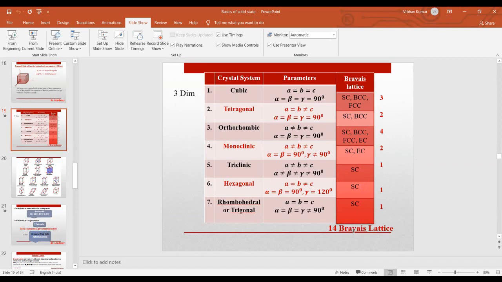Only on these 14 crystal structures is an actual crystal based; there will be no crystal beyond these structures. So this number 14 and these crystal structures are known as the 14 Bravais lattices. Okay, guys.